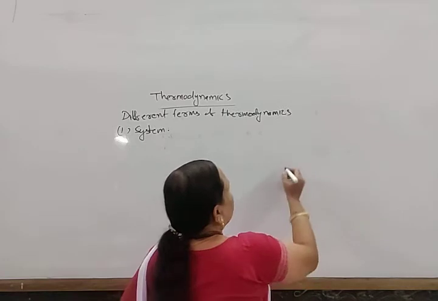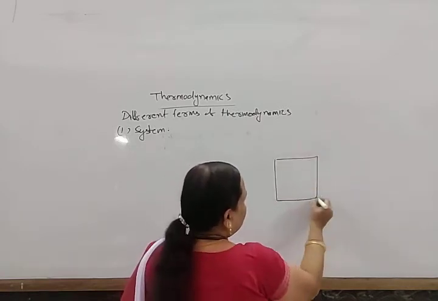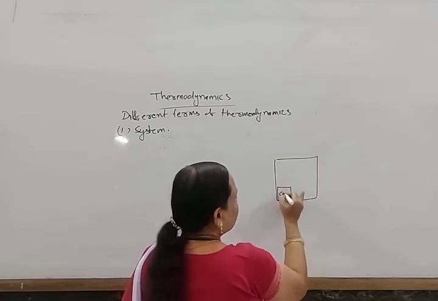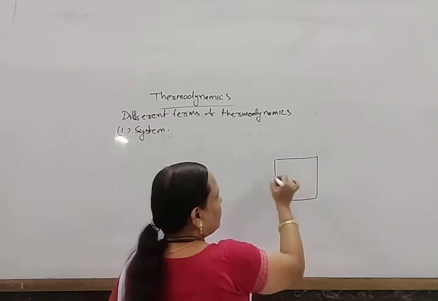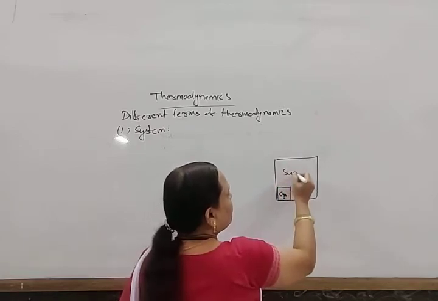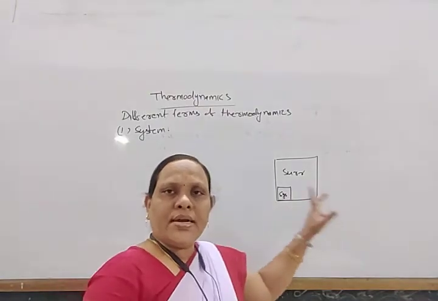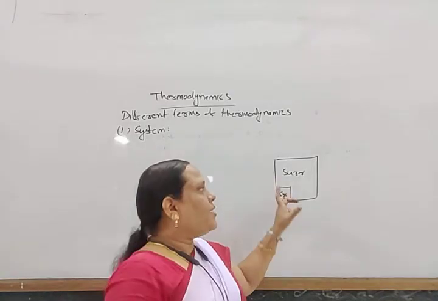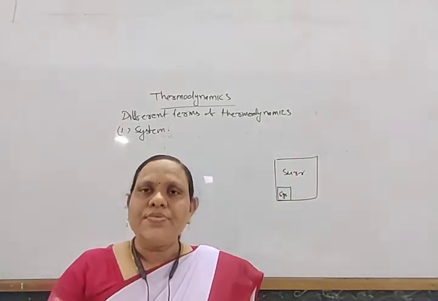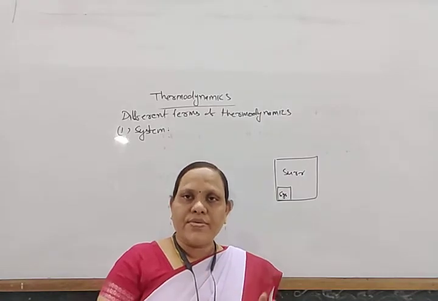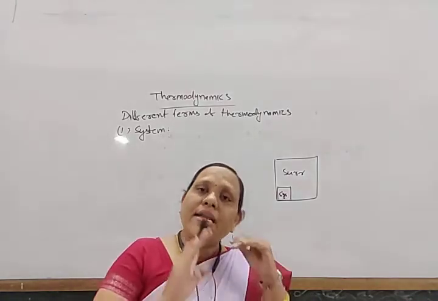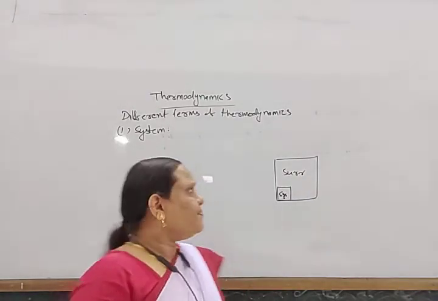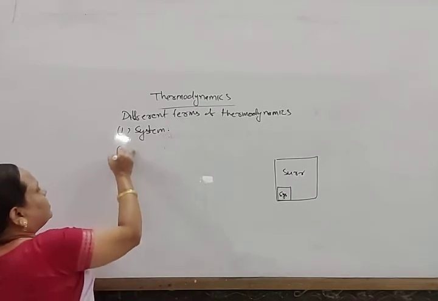Okay, suppose you want to study about this person, and this person is known as the system, and the remaining part is known as the surrounding. So the specific region which is under study, the chemical behavior or composition of which we study, is known as the system, and except the system, the remaining part is known as the surrounding.